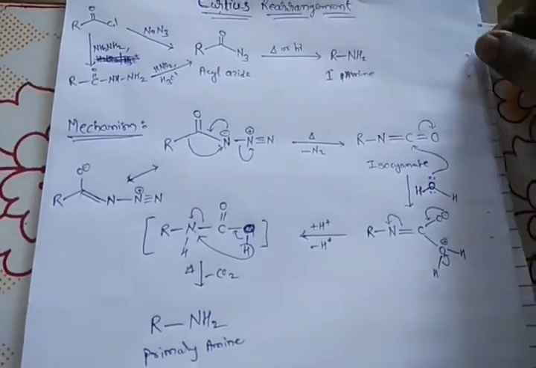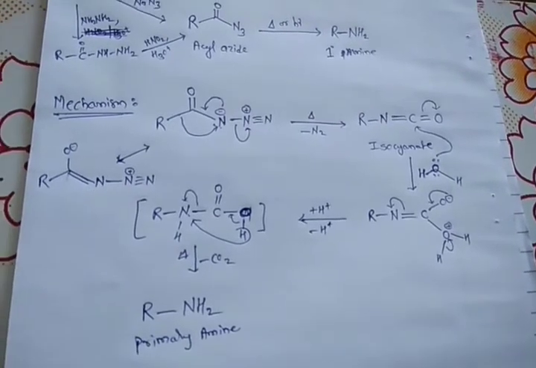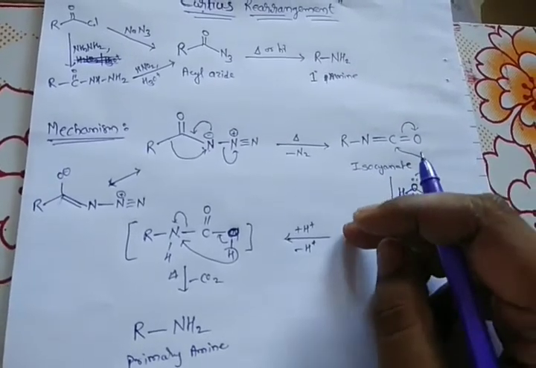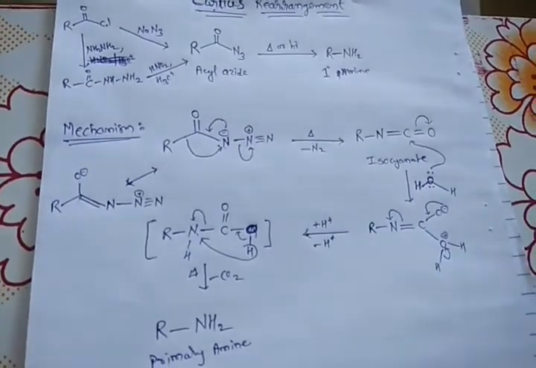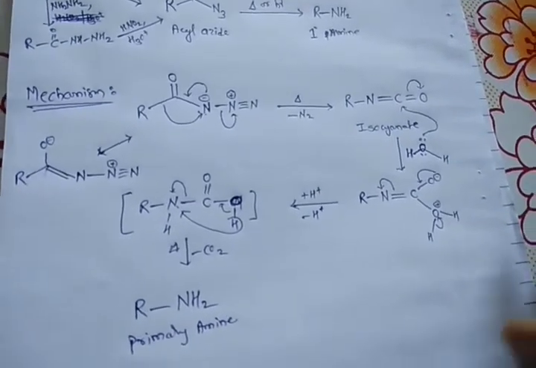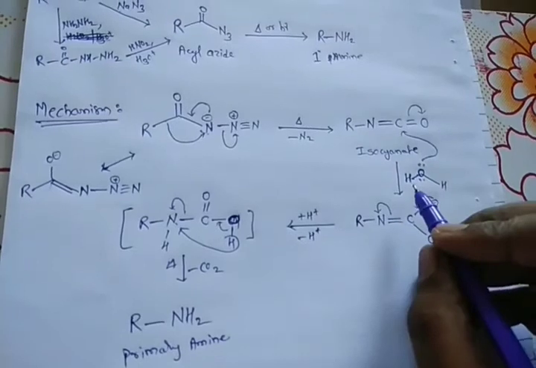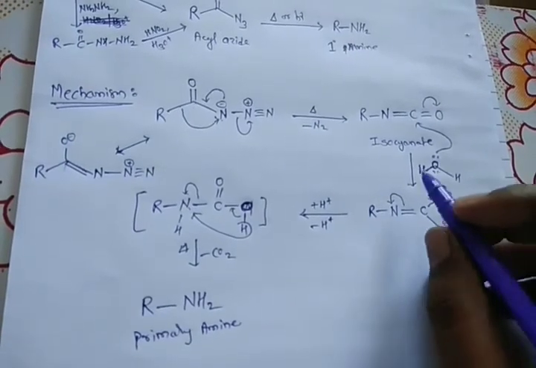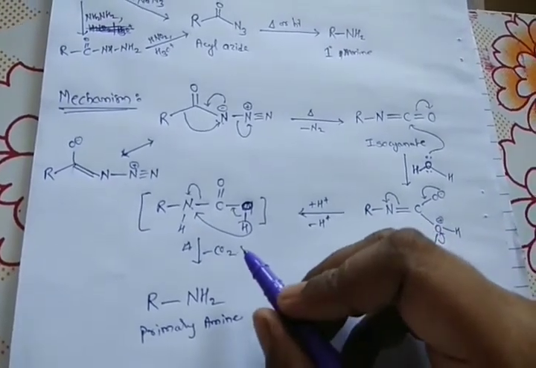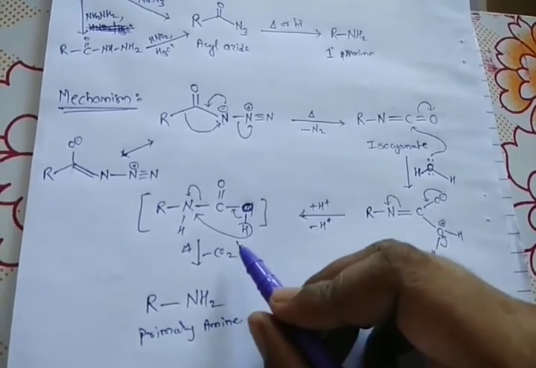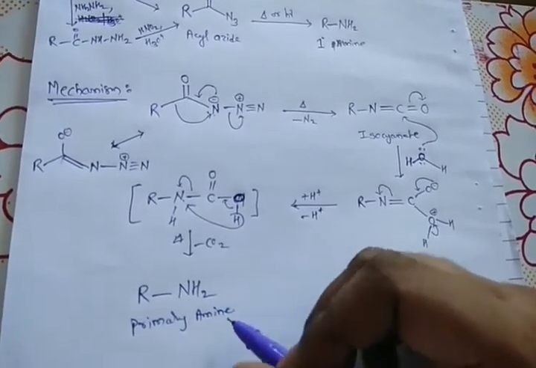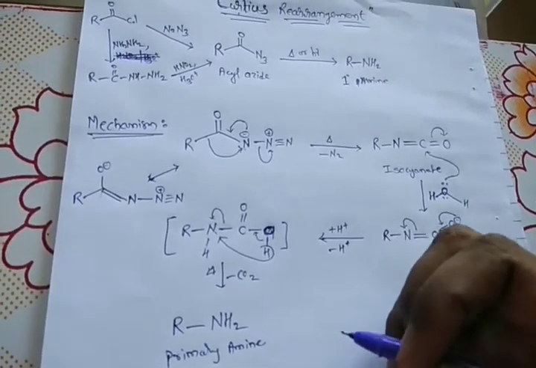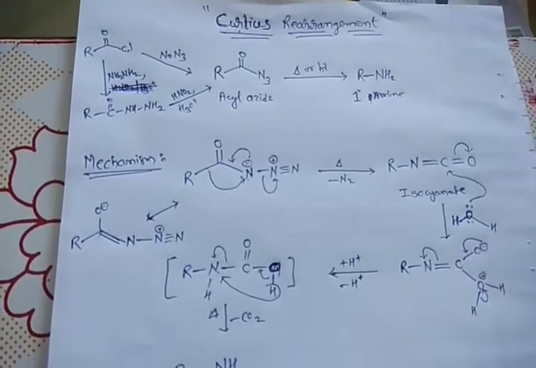If you see the overall mechanism, we can say that the isocyanate and carbamic acid formed as intermediates are the same as we have seen in the Hofmann rearrangement. And obviously, if apart from water you have an alcohol as the solvent, then we will get the carbamate ester, which on further decarboxylation gives the same primary amine. So this is the same as that of the Hofmann rearrangement. So this is the Curtius rearrangement.